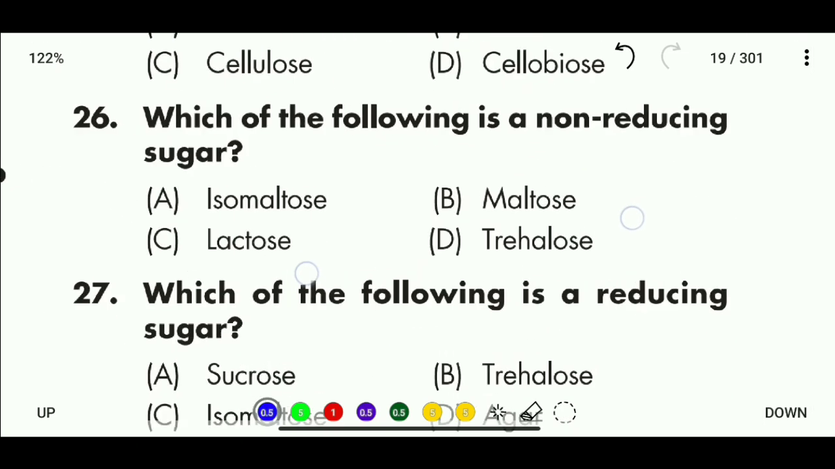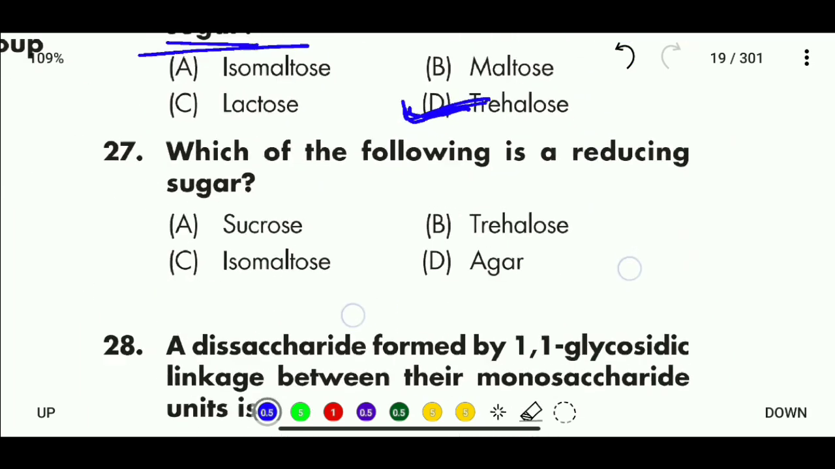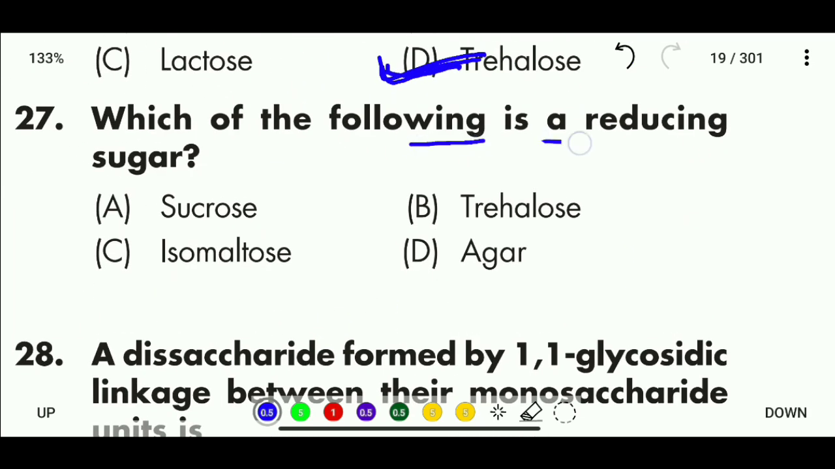Question number 26. Which of the following is a non-reducing sugar? Options are isomaltose, maltose, lactose, trehalose. So the correct answer is that trehalose is a non-reducing sugar. Question 27. Which of the following is a reducing sugar? Options are sucrose, trehalose, isomaltose, and agar. So the correct answer is that isomaltose is a reducing sugar.